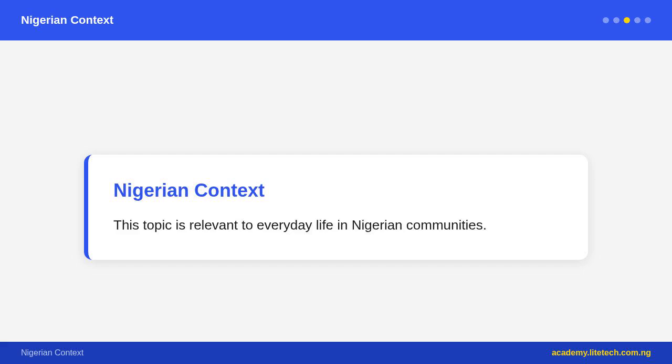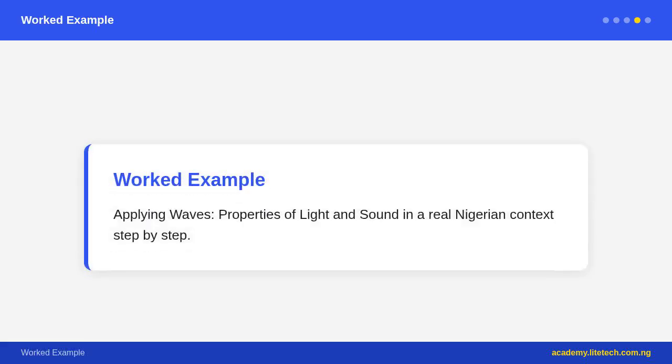Remember, a wave is a disturbance that travels through a medium, transferring energy without transferring matter. Transverse waves: vibration perpendicular to direction of travel. Examples: light waves, water waves, radio waves. Longitudinal waves: vibration parallel to direction of travel. Examples: sound waves. Wave properties. Amplitude, A: maximum displacement from rest position. Higher amplitude equals more energy, equals louder sound or brighter light.